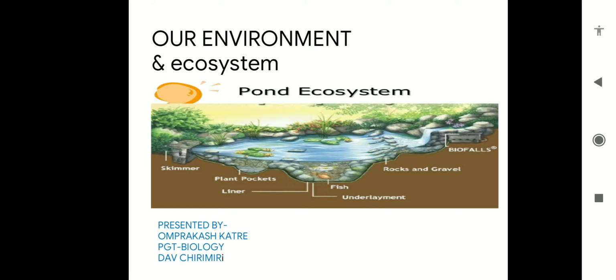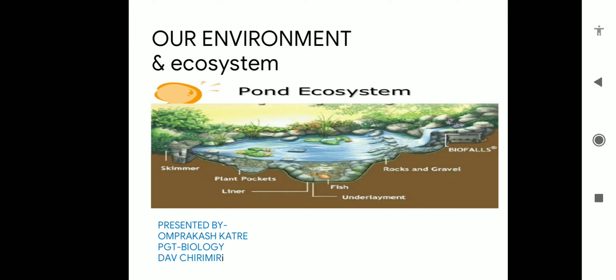Students, whatever living and non-living things occur surrounding us, the living and non-living components of our environment interact with each other, and this interaction makes the organism function properly.